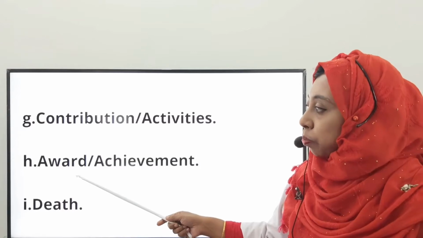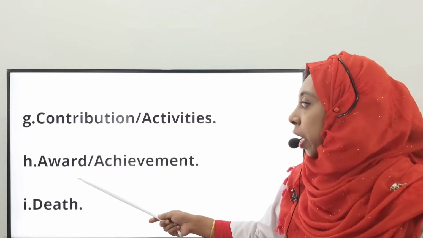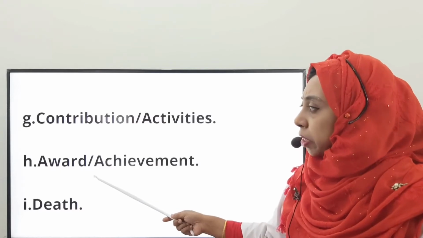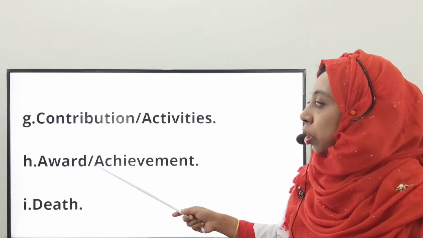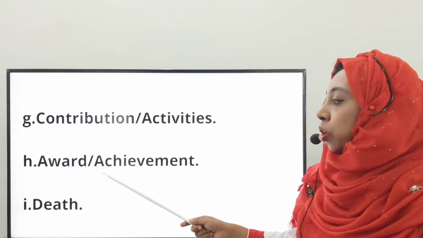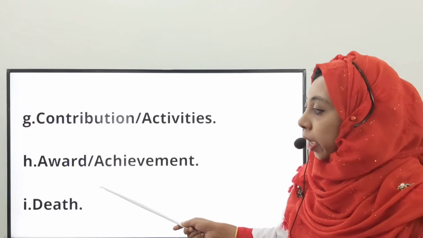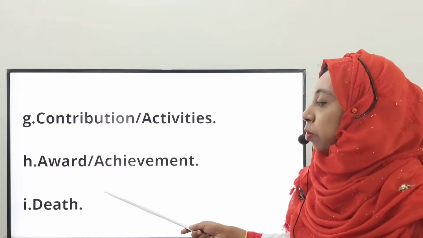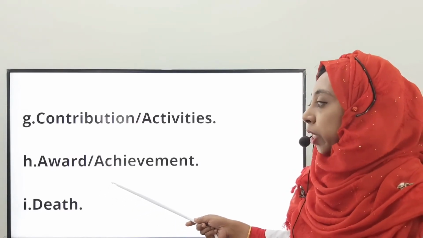After that, we will put information about any award or achievement he got in his lifetime. That means if he got any prize, we will put that information after contribution. And at the end, if the date of death is available in the sentences, we will put that at the end of the rearrangement.